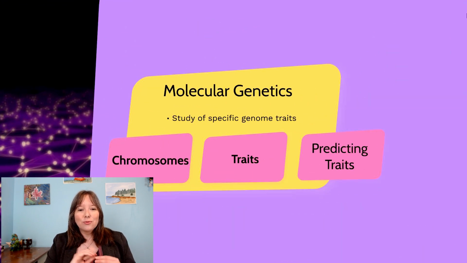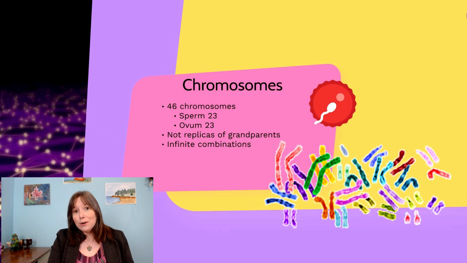So molecular genetics is really the study of specific traits on the genome, and how we do this is through the investigation of chromosomes and those traits or alleles on the chromosomes. So in case you're not familiar with the term chromosome, just keep in mind that most humans, but not all, will have 46 chromosomes in most of their cells. The exceptions to that are the sperm and ovum or egg cells.